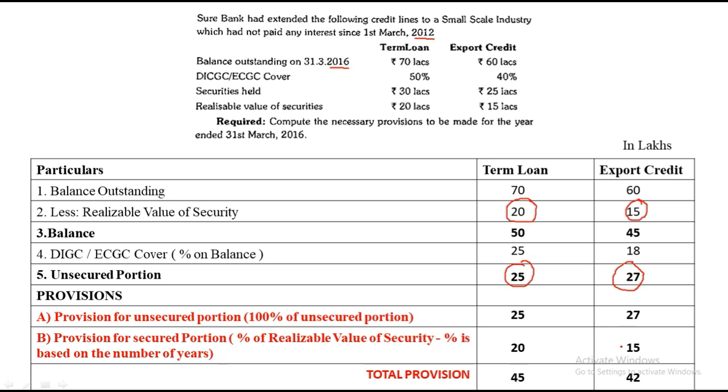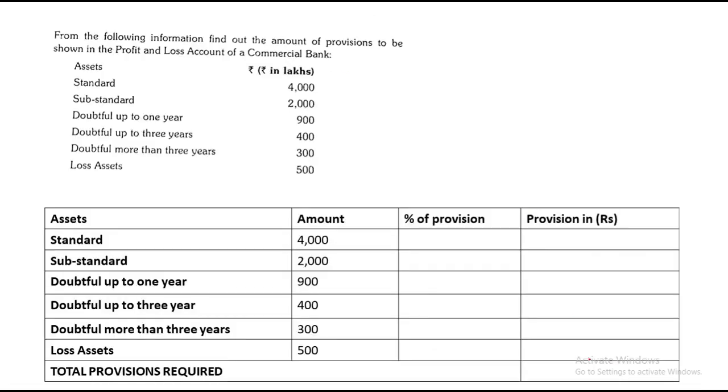Okay, now we will jump to the second type of sum. That is again very simple, but you need to remember the table for that. Now, from the following information, find out the amount of provision to be shown in the P&L account of a commercial bank. Assets and the amounts have been given. For such kinds of sums, they have standard, substandard, doubtful, loss. The rule is first you note down all the assets.